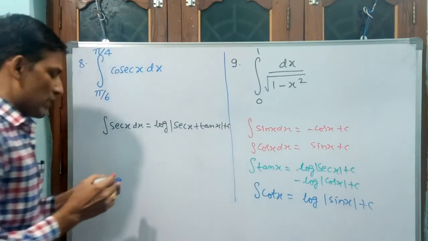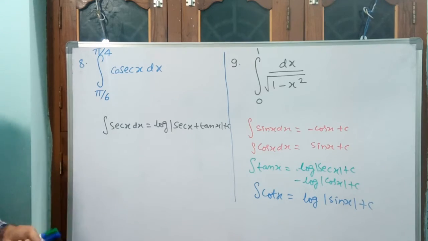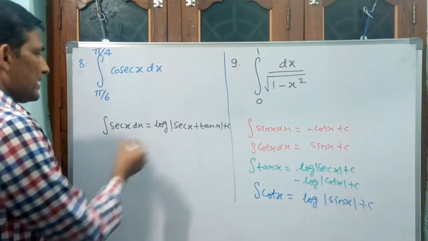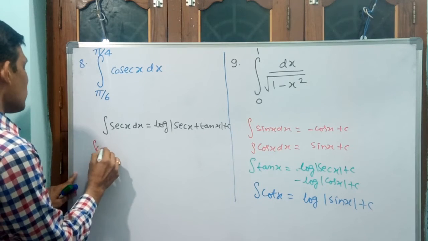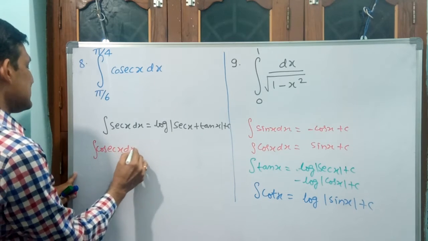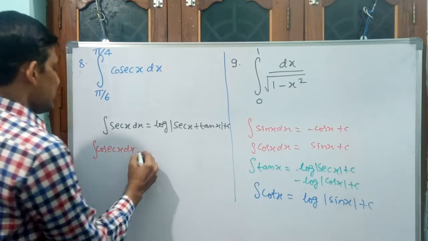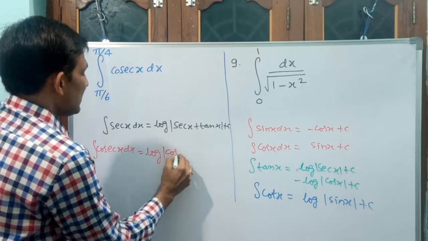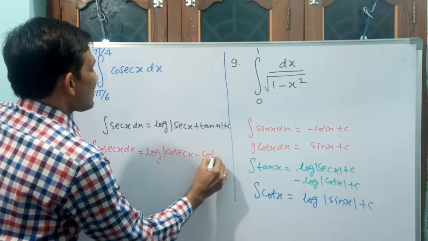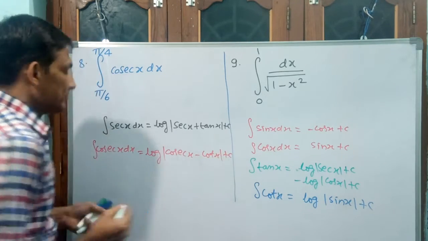You have to add plus c. Now write cosecant x dx: integral cosecant x dx is log modulus of cosecant x minus cot x plus c.